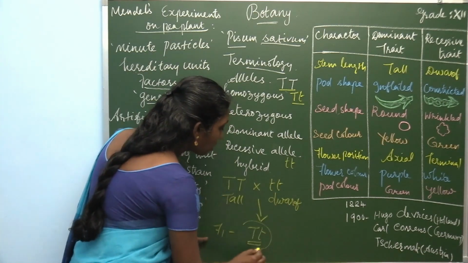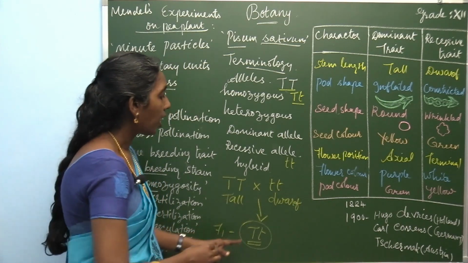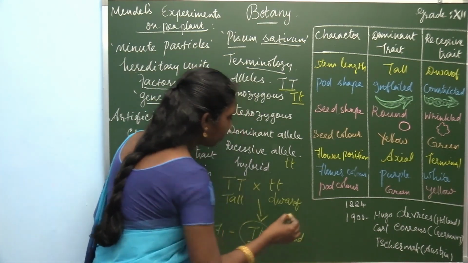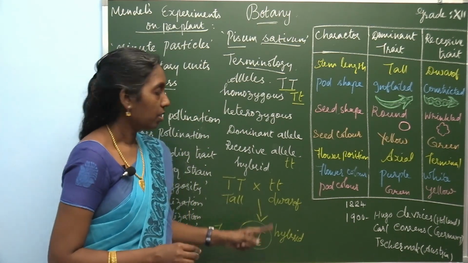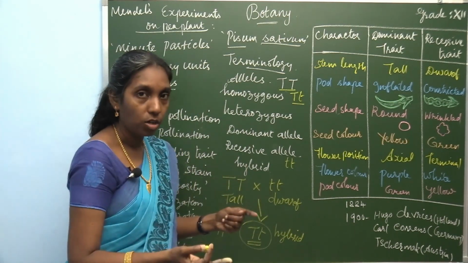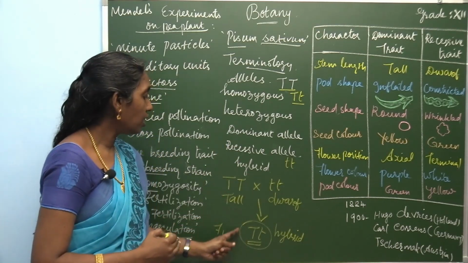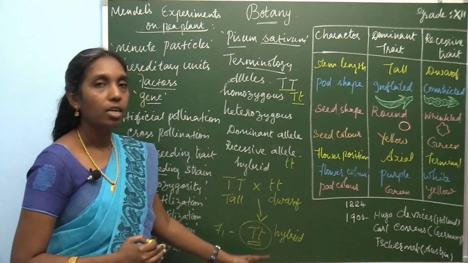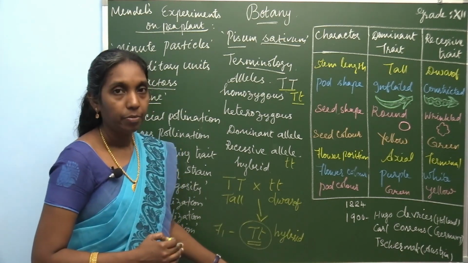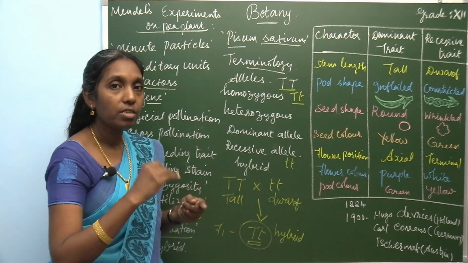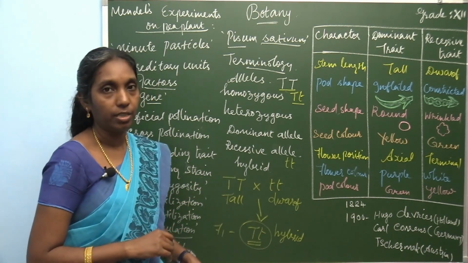And this is now called a hybrid. When you make a cross between two contrasting characters, in the F1 generation it produces a hybrid. So in this hybrid, tall, the dominant character, will be expressed in the F1 generation.